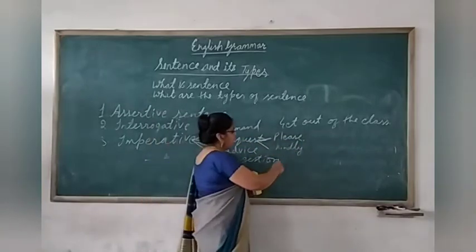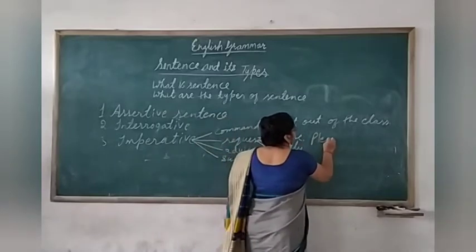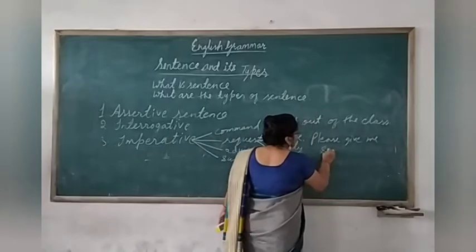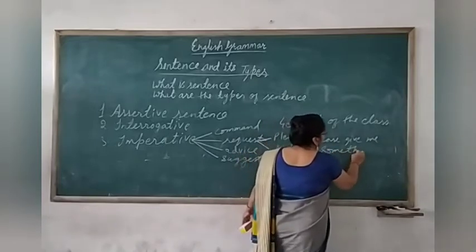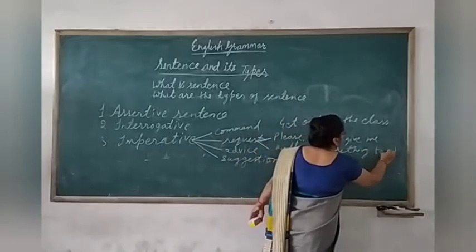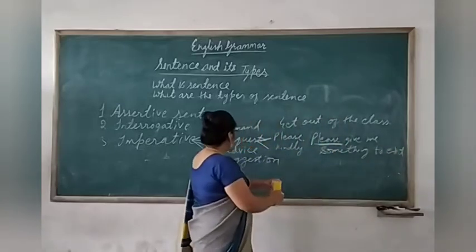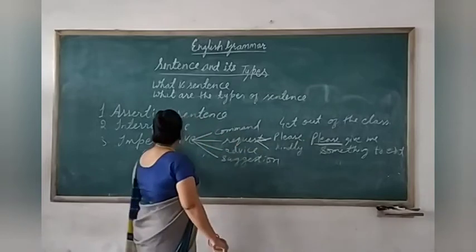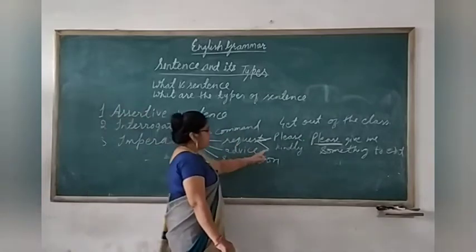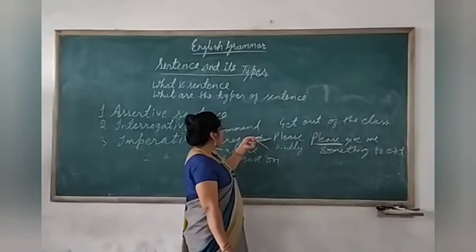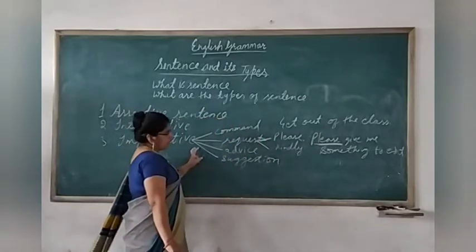For example, please give me something to eat. Here please is there. So what type of sentence is it? Imperative. Kindly is there. It is also showing request, and request comes in imperative sentence.